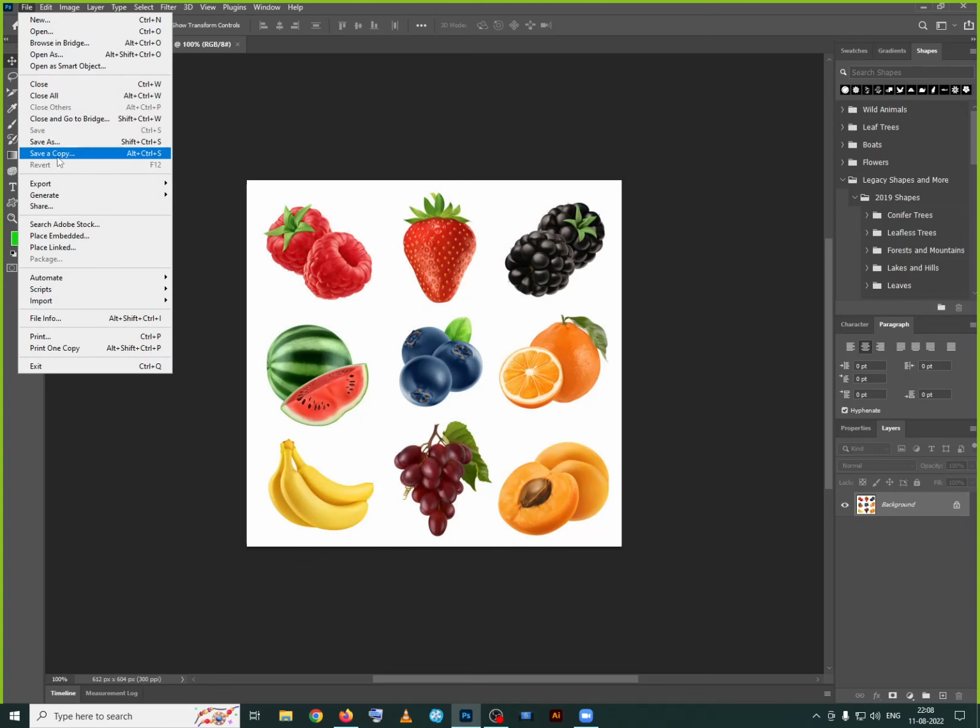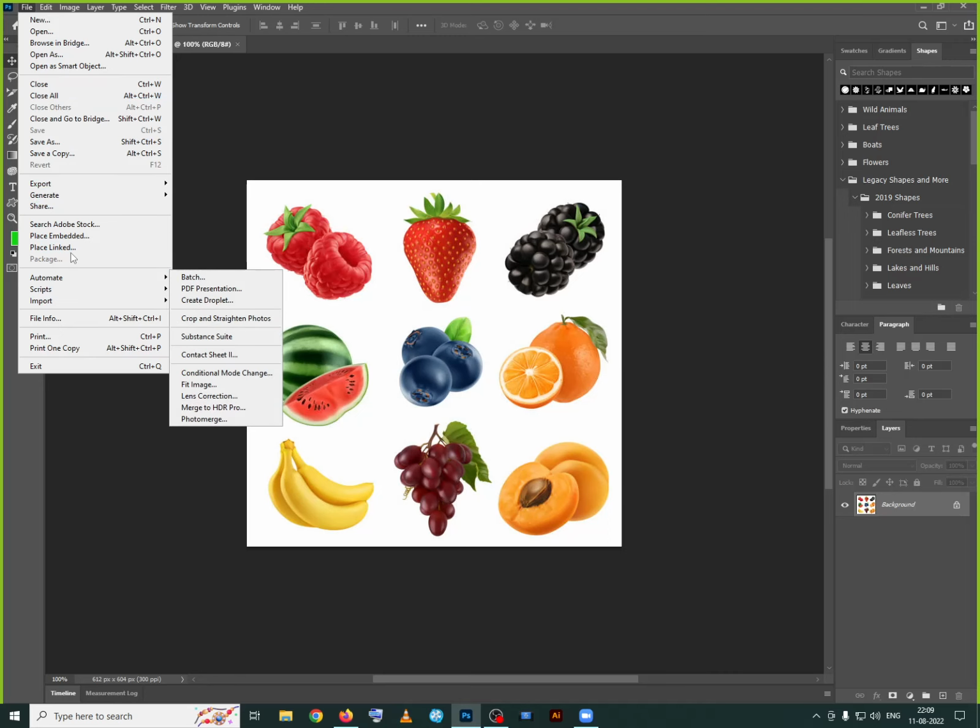Either open, or open recent. So what is it? Open option: normal open and open recent. For open recent, yeah. So this is close all, and close others. Save as, save a copy, and one more option and we'll complete, and then we'll close this one.